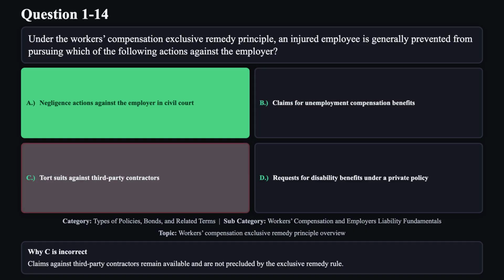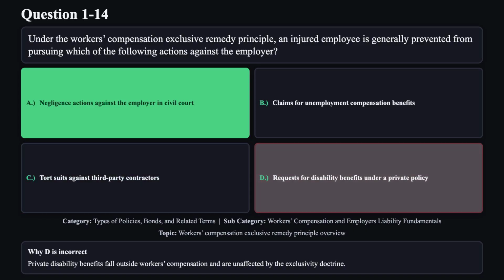Reason C is not correct. Claims against third-party contractors remain available and are not precluded by the exclusive remedy rule. Reason D is not correct. Private disability benefits fall outside workers' compensation and are unaffected by the exclusivity doctrine.